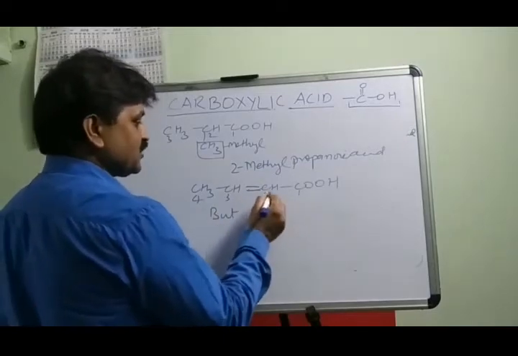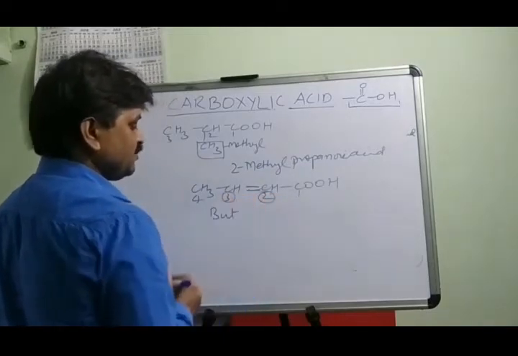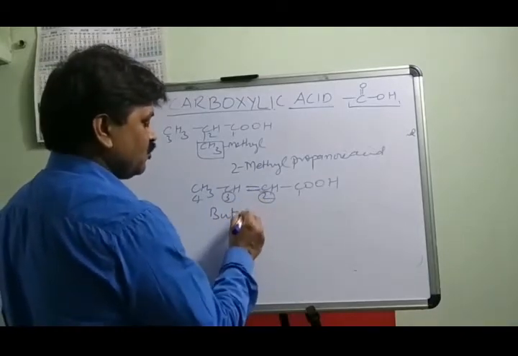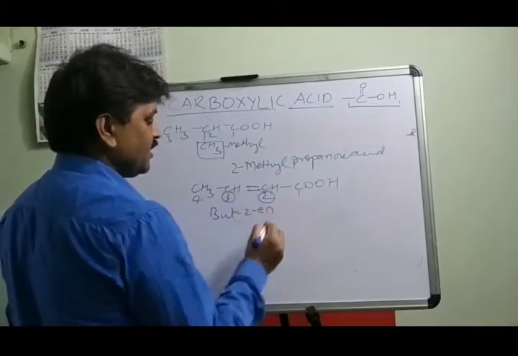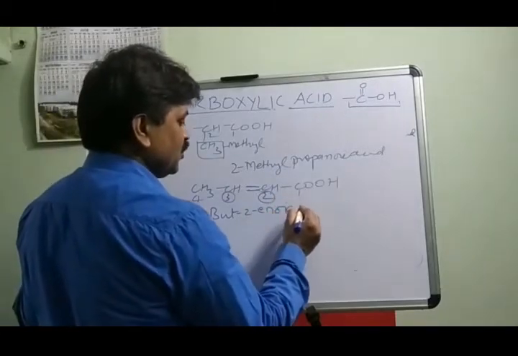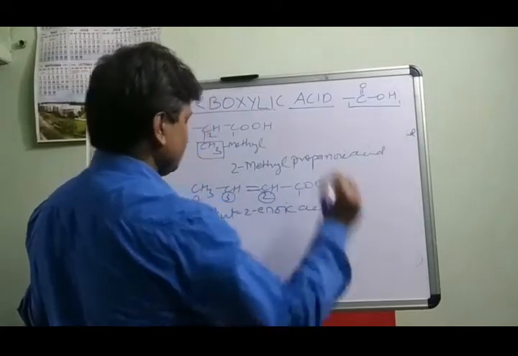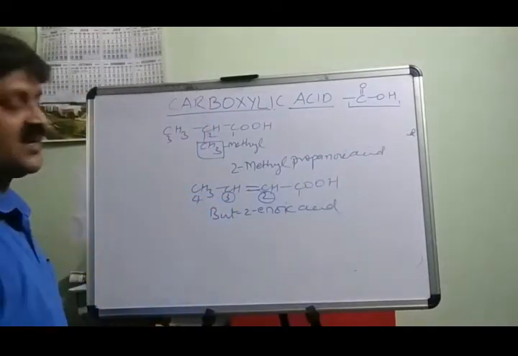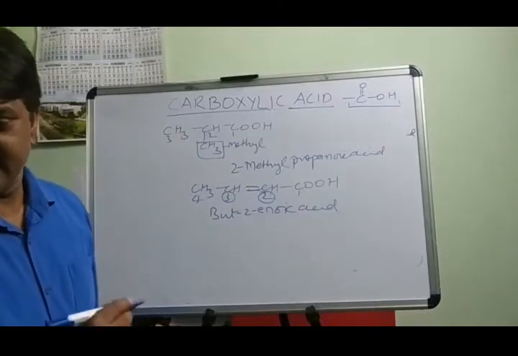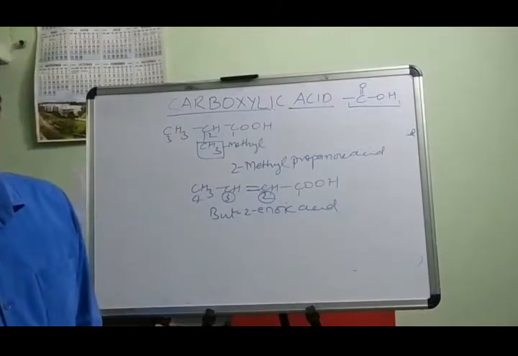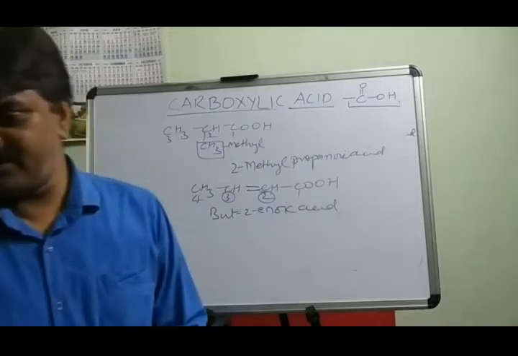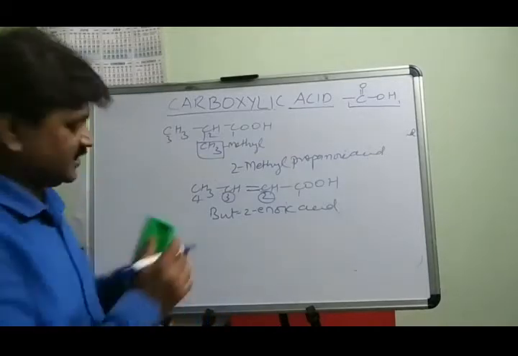The alkene group is present between carbon number 2 and carbon number 3. So always write the lower number of carbon. But-2-en, and oic acid. So it becomes enoic acid. So the name of this compound is but-2-enoic acid. And the common name of this compound is crotonic acid.